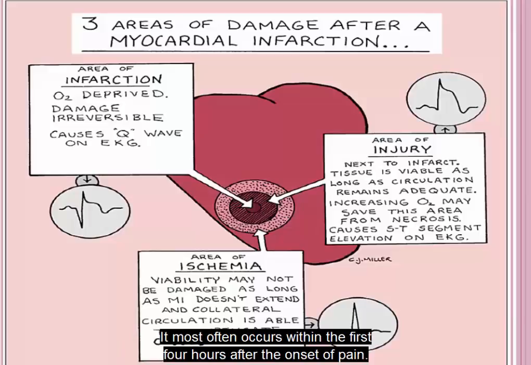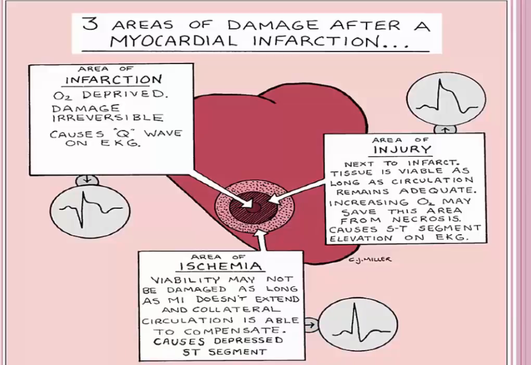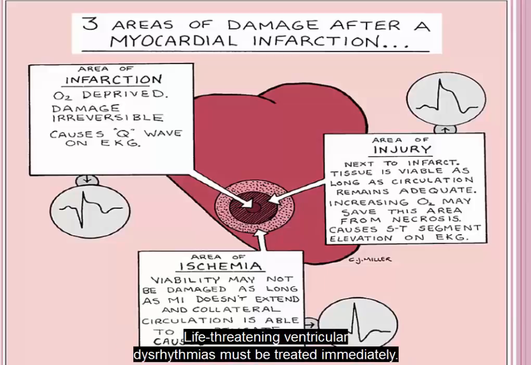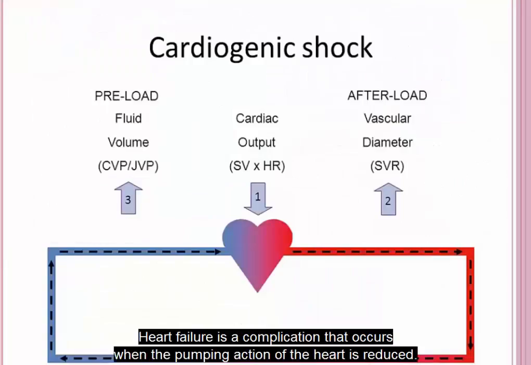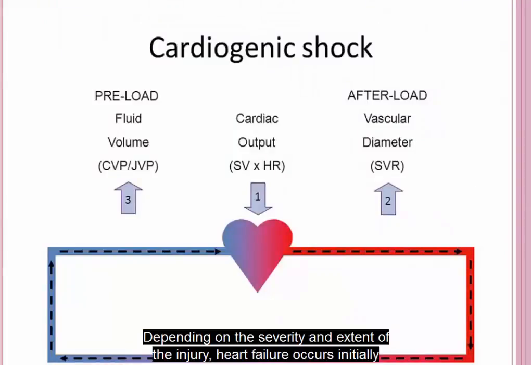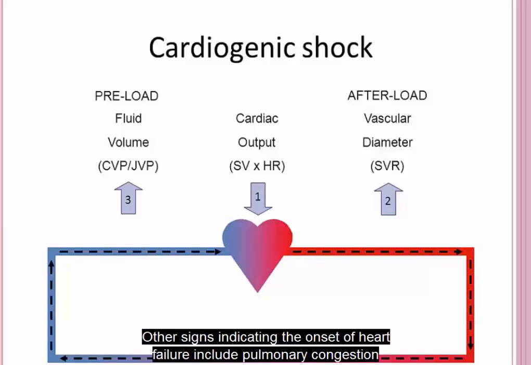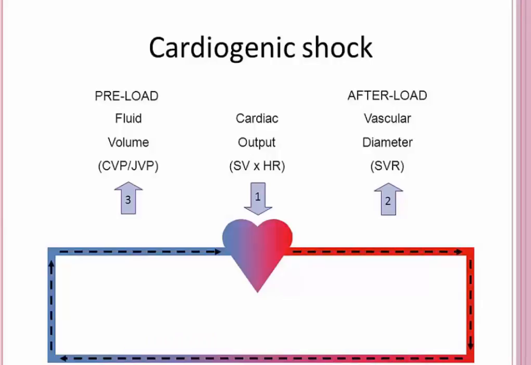It most often occurs within the first 4 hours after the onset of pain. Premature ventricular contractions may precede ventricular tachycardia and fibrillation. Life-threatening ventricular dysrhythmias must be treated immediately. Heart failure is a complication that occurs when the pumping action of the heart is reduced. Depending on the severity and extent of the injury, heart failure occurs initially with subtle signs like mild dyspnea, restlessness, agitation, or slight tachycardia. Other signs indicating the onset of heart failure include pulmonary congestion on chest X-ray, S3 or S4 heart sounds on auscultation, crackles on auscultation of breath sounds, and jugular vein distension.